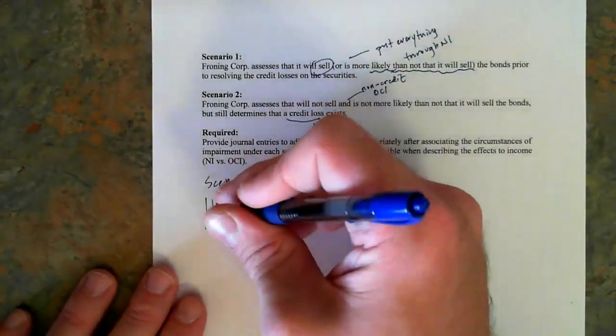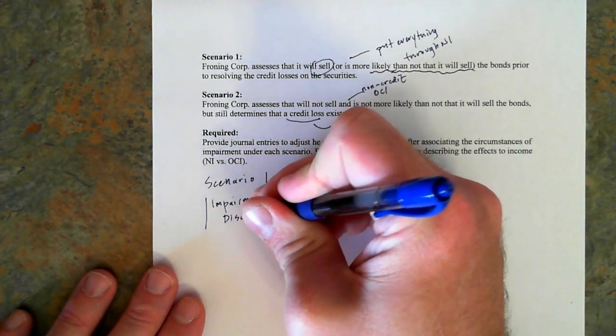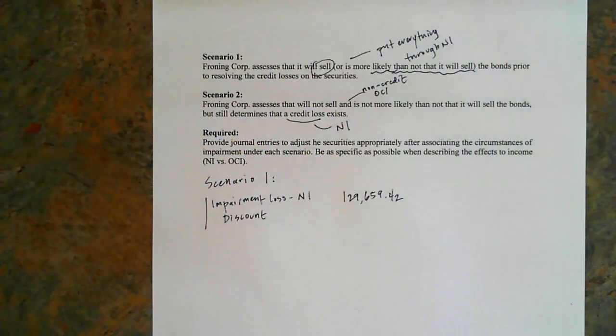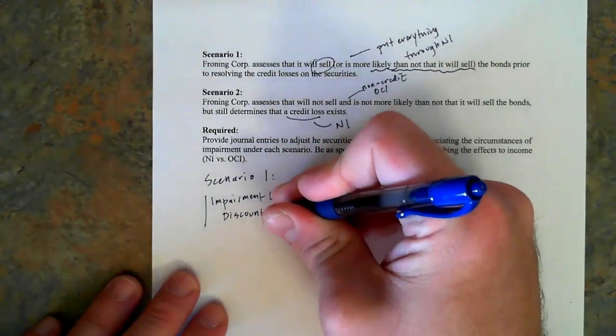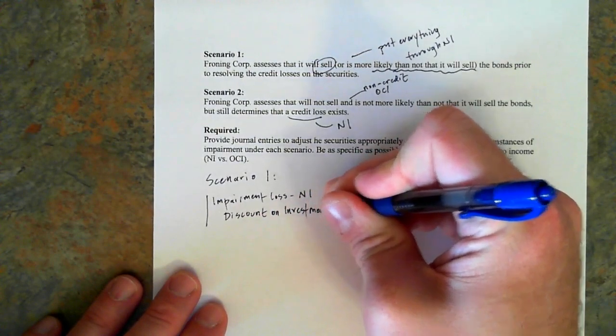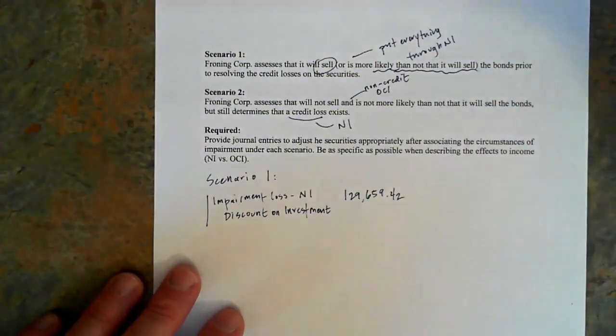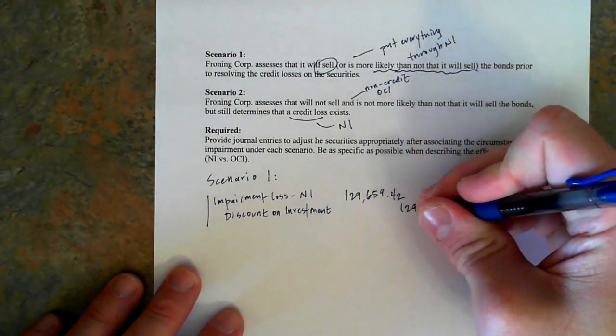And we're going to credit in order to bring that investment down, because remember, we have to bring its balance sheet value down. We're going to have to credit a loss on investment. So what does this do? Think about it for a bit. If we're crediting a contra asset, we're increasing it.